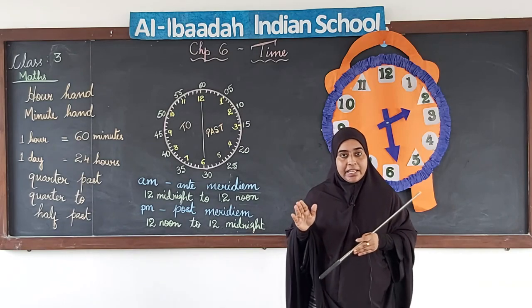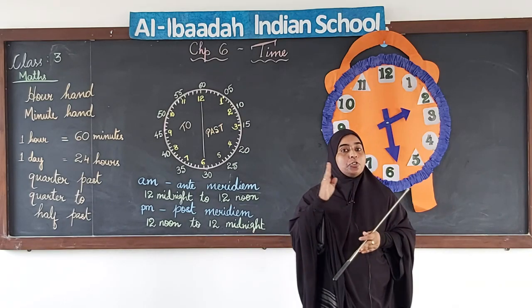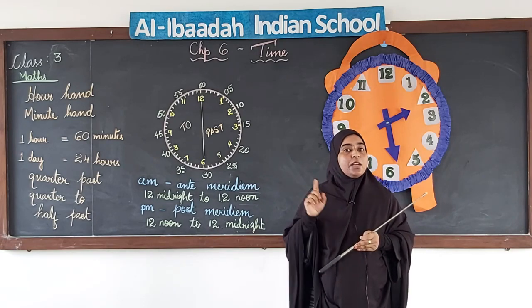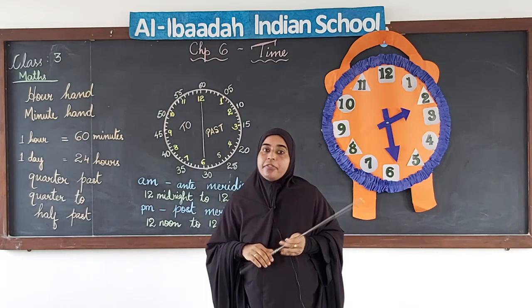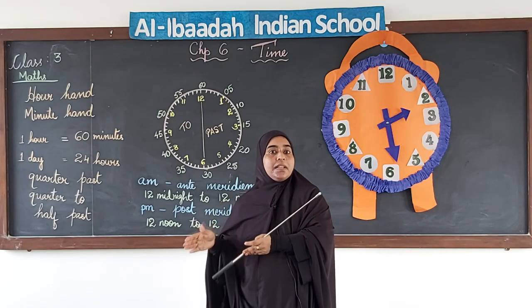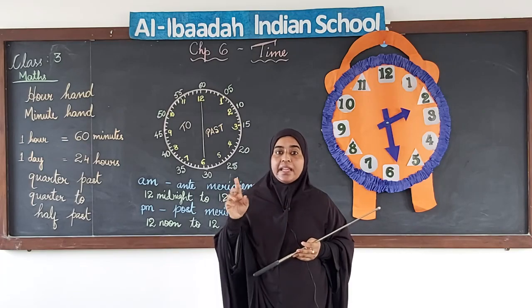First half of the day, from 12 midnight to 12 noon in the afternoon, any time between that we will write AM. If it is the second half of the day, that is from 12 noon to 12 midnight, we will say PM, we use PM.